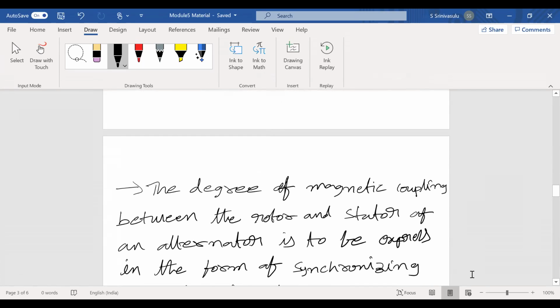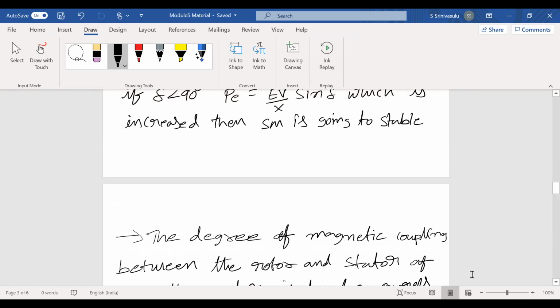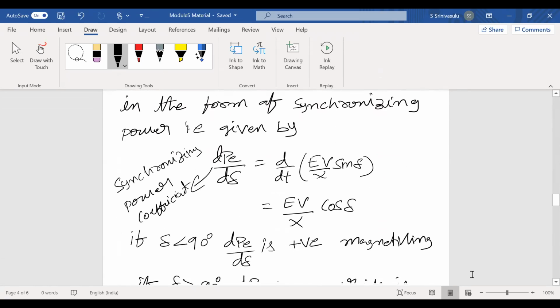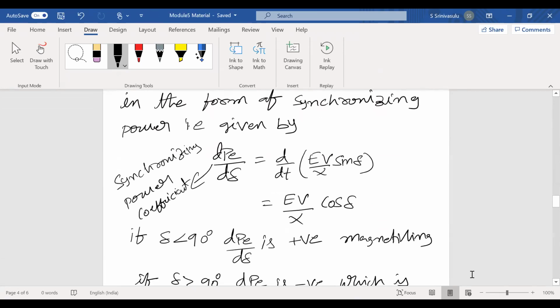Another way I can explain steady state stability is through the synchronizing power coefficient. What is the synchronizing power coefficient? It is nothing but dP by d delta. If P is differentiated with respect to delta, we get EV by X into cos delta. When delta is less than 90, dP by d delta is positive. Positive dP by d delta means there is a magnetizing effect between the rotor and stator.